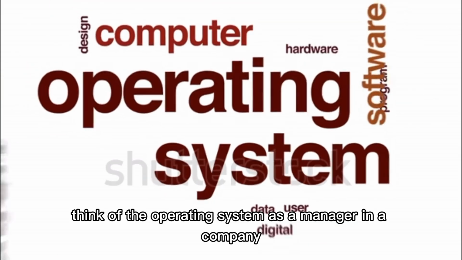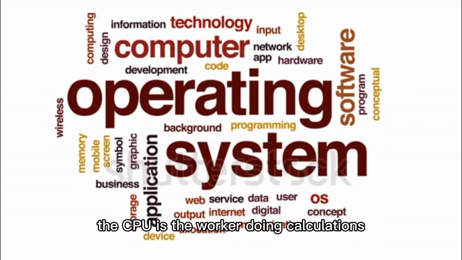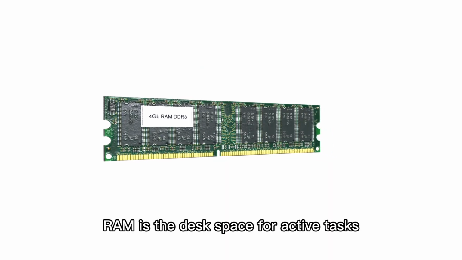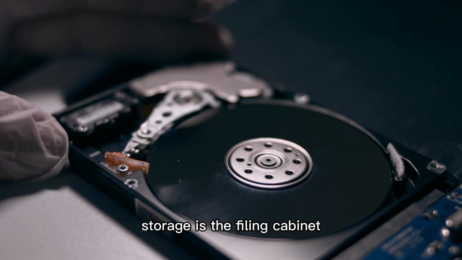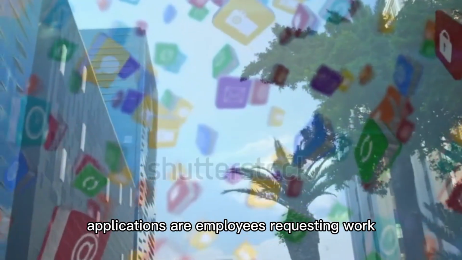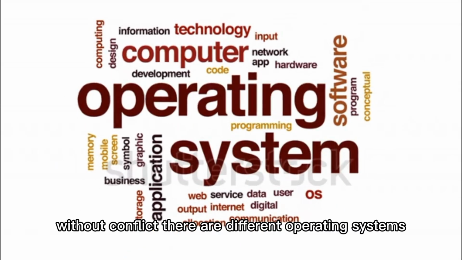Think of the operating system as a manager in a company. The CPU is the worker doing calculations. RAM is the desk space for active tasks. Storage is a filing cabinet. Applications are employees requesting work. The OS makes sure everyone gets the resources they need without conflict.